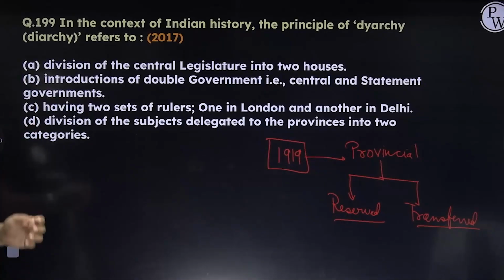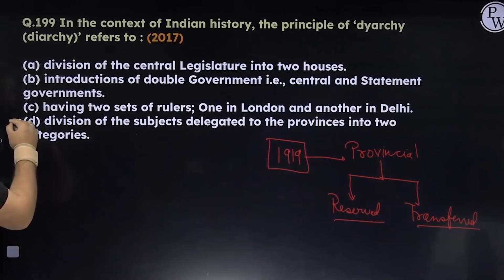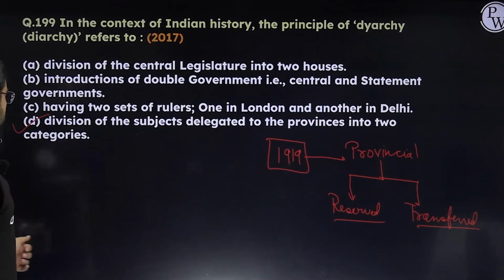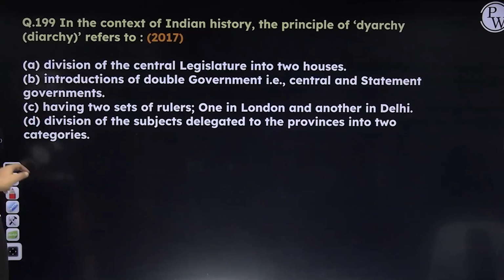That's why you have to identify the idea. Division of central legislature into two houses, no. Introductions of double government, central and the state government, no. Then having two sets of rulers, one in London, one in Delhi. Division of subjects delegated to provinces in two categories. So the answer is D, that is reserved and transferred.